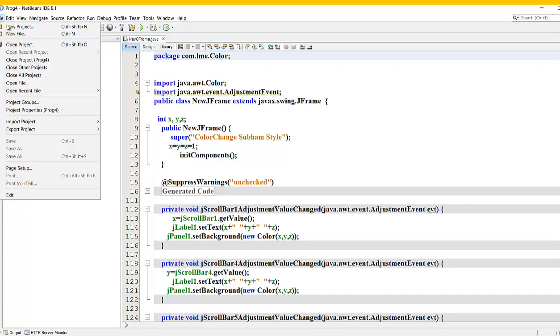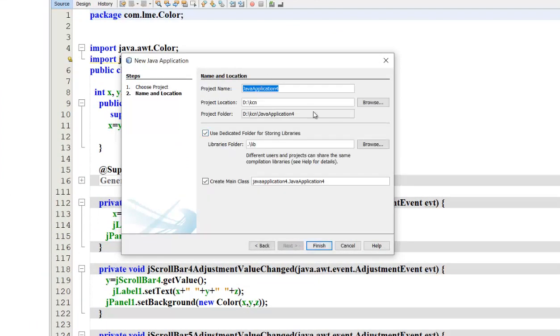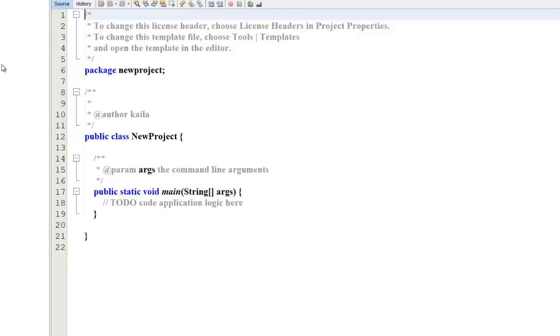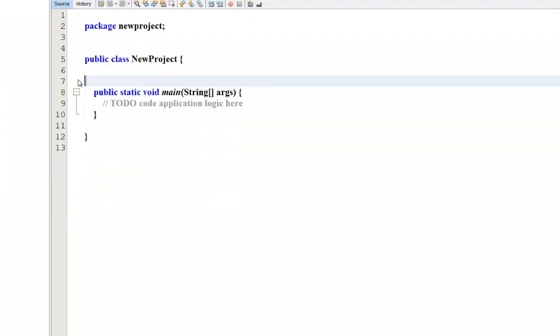Create a program by using the NetBeans IDE: new program, Java application program. Go to next. I'm writing a new project. Okay, this is a new project. Folder location is DKCM. Create a new Java project.